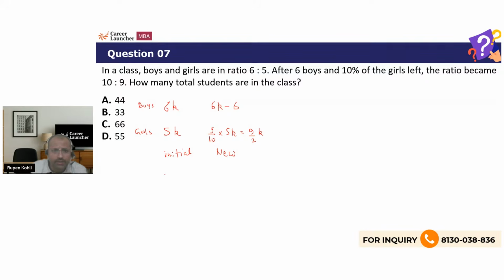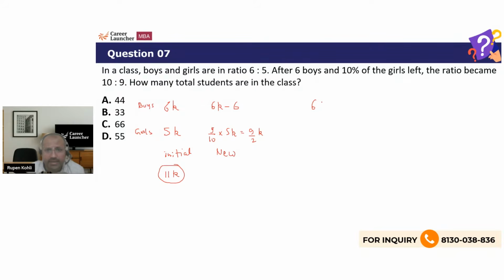6 and 5, total is 11k. So you can see that each of the options is a multiple of 11, right? So that is quite obvious. It has to be a multiple of 11. All the options are multiples of 11, so that is not helping us any which way. We have to solve for the value of k now, right?